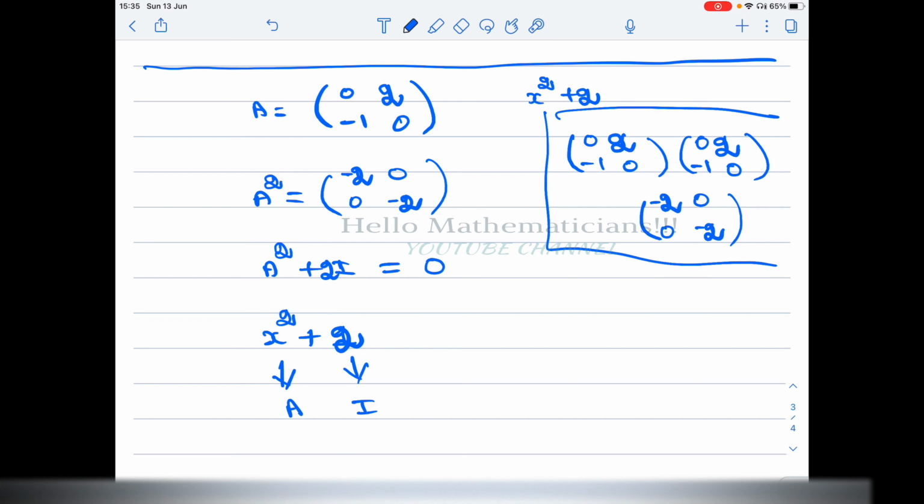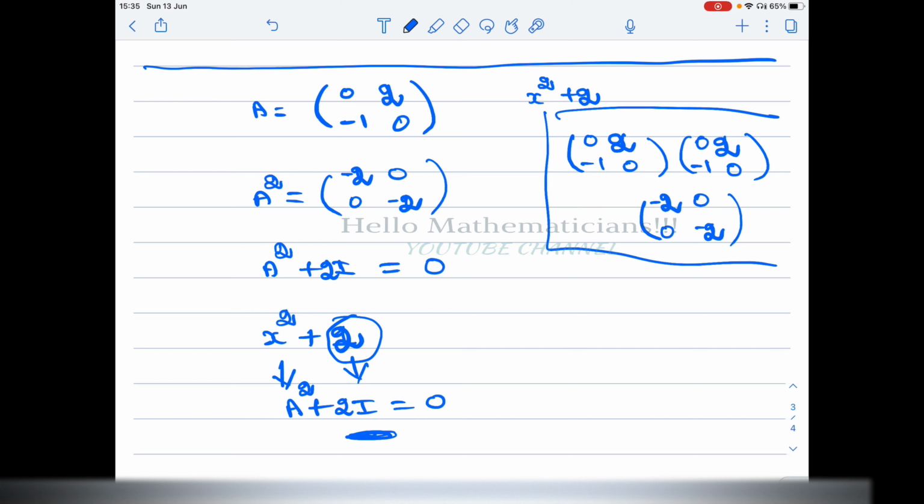So in place of x, we substitute A, and in place of the constant 2, you have to add 2y. So A squared plus 2y, we get 0. So the point is, with the constant term, you have to add that much times the identity. That is the point I'm trying to make.